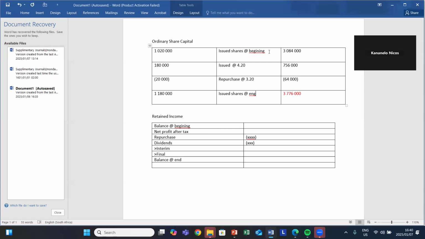So with regards to this ordinary share capital, do you have any questions, guys? Because one thing that I want us to know, guys, I want us to emphasize more on the core principles. Because if you know the principles, how do you determine the repurchase, how do you calculate everything, it will go perfectly well. Principles are important. The only thing that will differ are amounts. If you know that to get the repurchase, I'm supposed to do this and this and this, you'll be perfectly fluent with this thing.